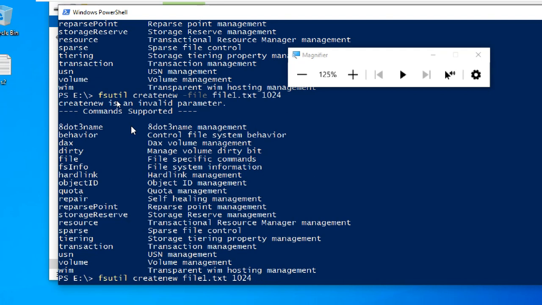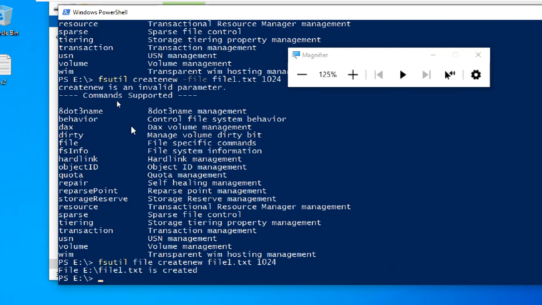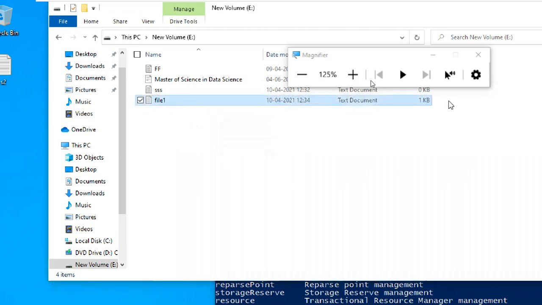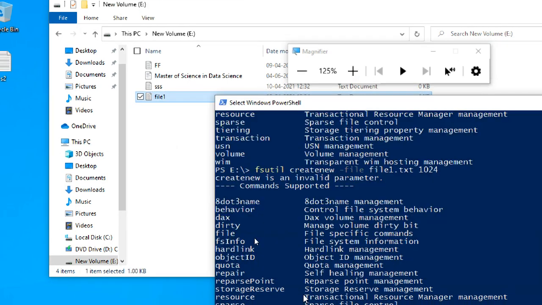Yeah, it is created. So 1024 is the size of the file. The file is created. This is the command. So it is showing 1 KB.